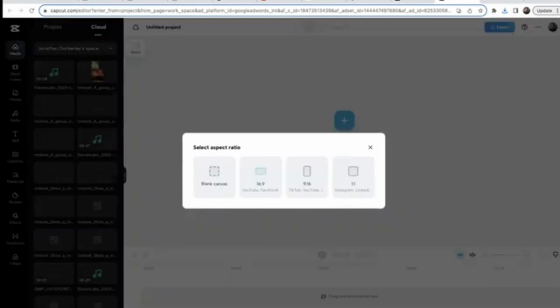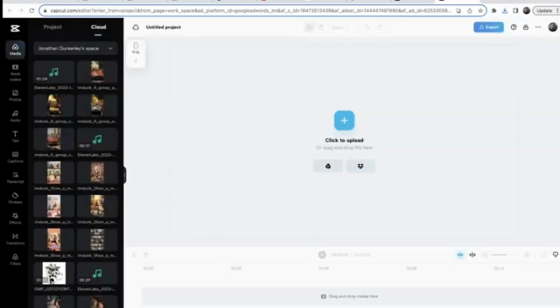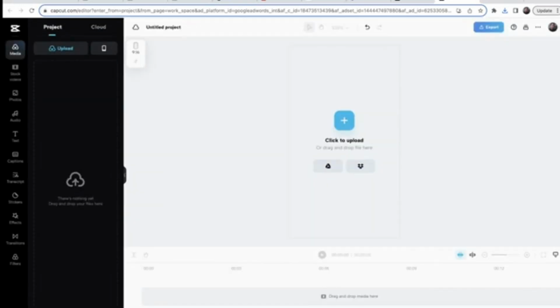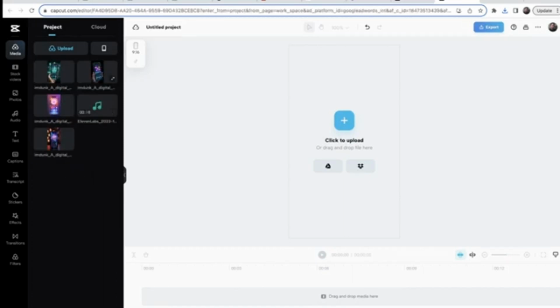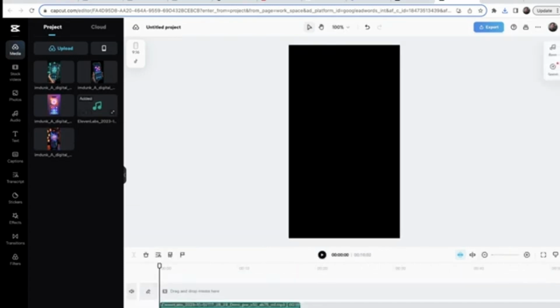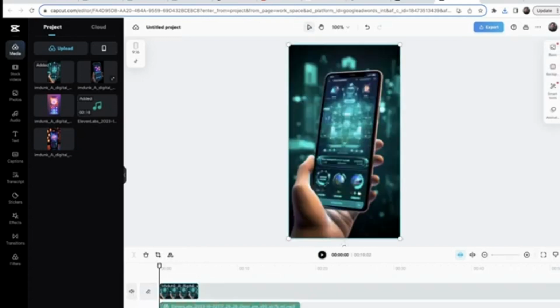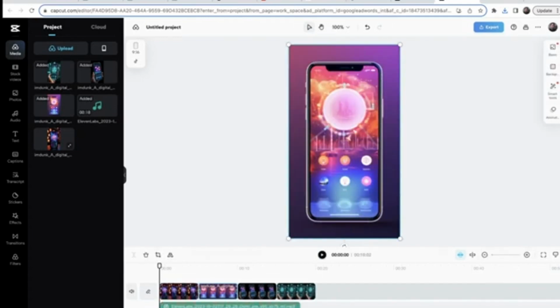It's going to ask you for your aspect ratio. Since we are doing a short, we are going to do 9:16. And then I'm going to click on Project, and then I'm going to be able to drag in all the elements that I just created with AI. So now I have my voiceover, I have some images. I could take my voiceover, drop it directly into the timeline here in CapCut, and then I could just click these images and it will add the images on top of my voiceover.